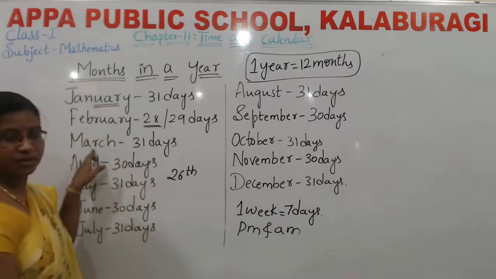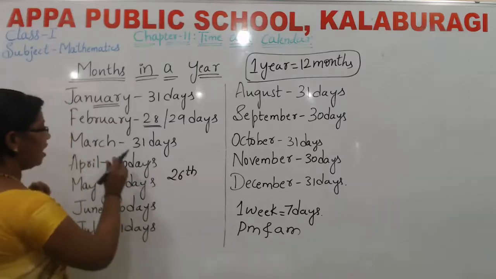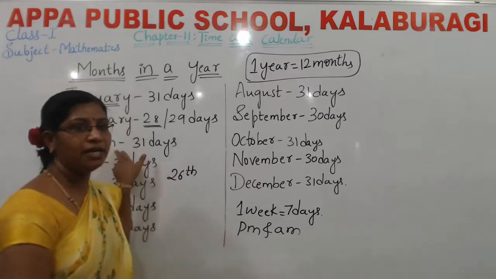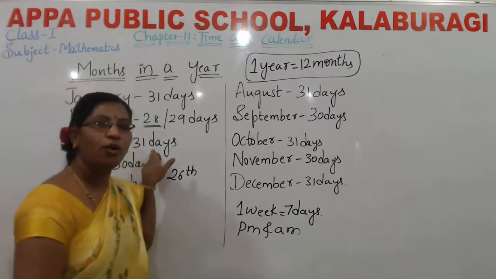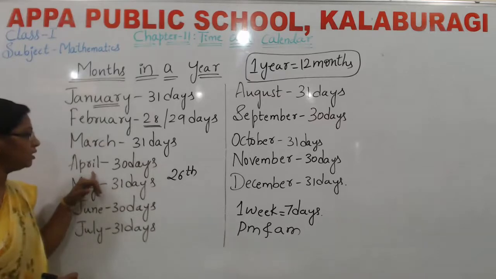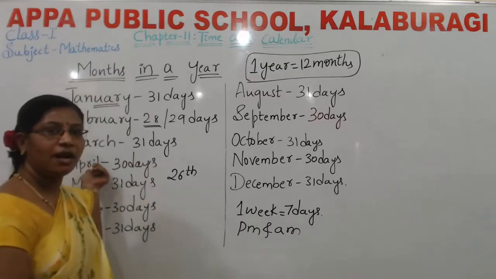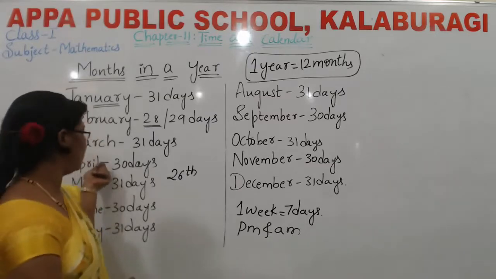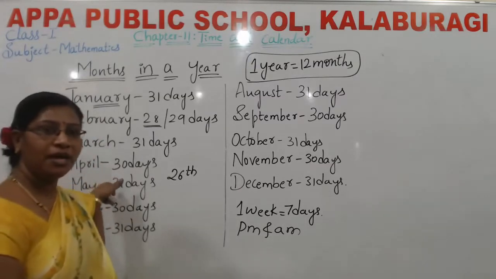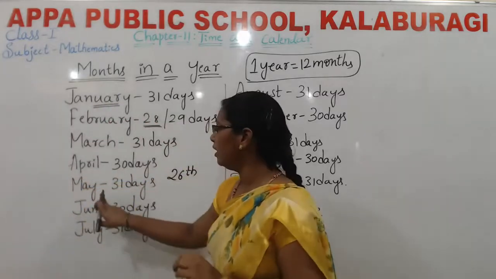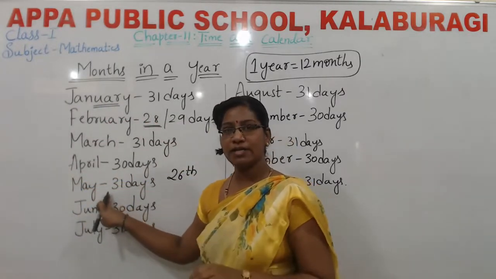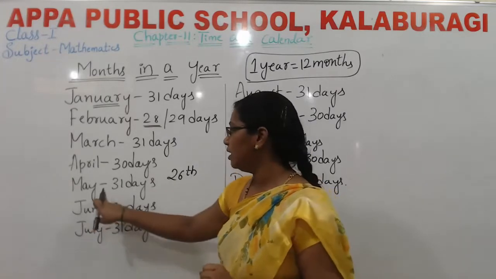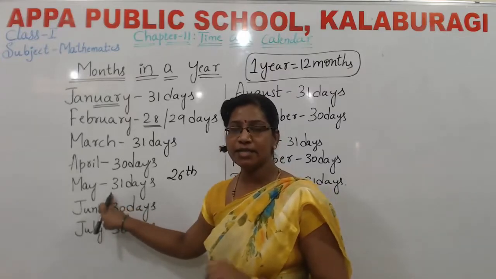What about March? Yes, March 8 is International Women's Day. We celebrate International Women's Day in the March month. What about the April month? In the April month we celebrate Ambedkar Jayanti. 14th April we celebrate Ambedkar Jayanti. What about May? In May, is any important day there? Yes, so many important days are there, but we should remember only the very important ones. In the May month, we celebrate Labour Day.